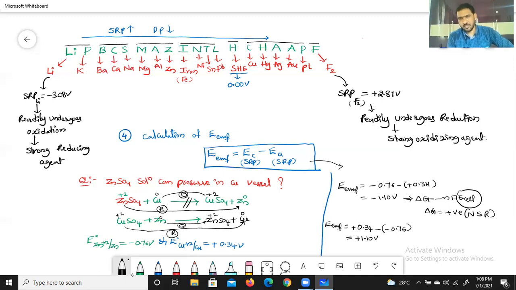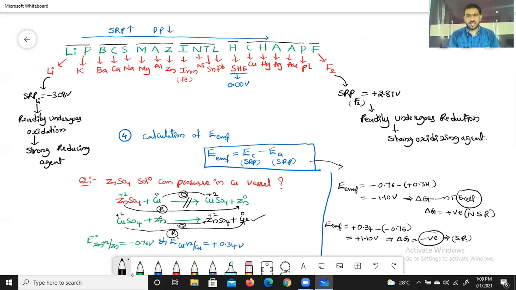So the EMF of this reaction that we calculated is positive. Positive means the resultant del G is negative. Del G negative indicates spontaneity of the reaction. It means this second reaction will happen, but not the first reaction.